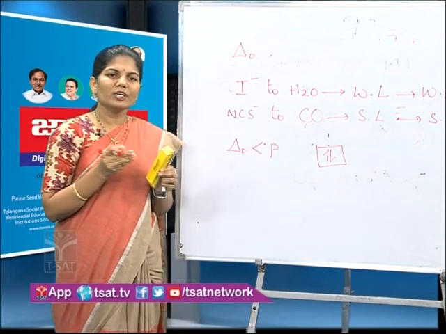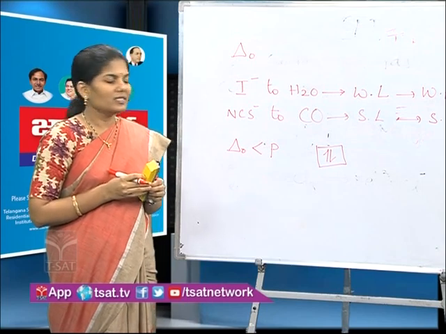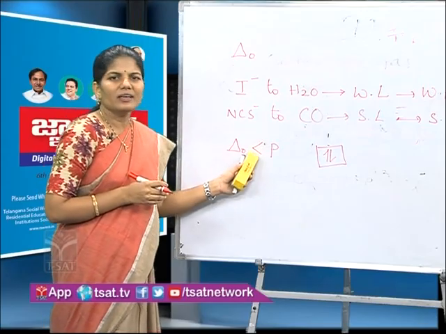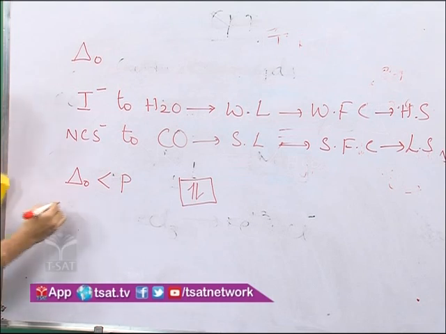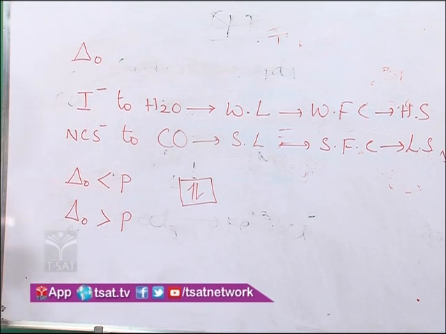In order to keep them together in one orbital, it requires some energy, which is called pairing energy. That is very high in case of high spin complexes. In low spin complexes, delta O is greater than P. Pairing energy is less than delta O.